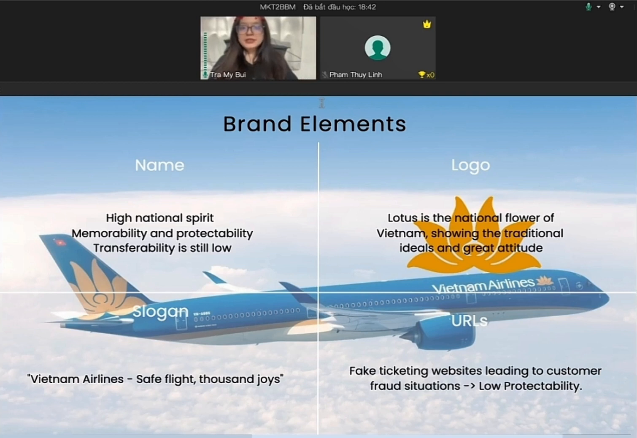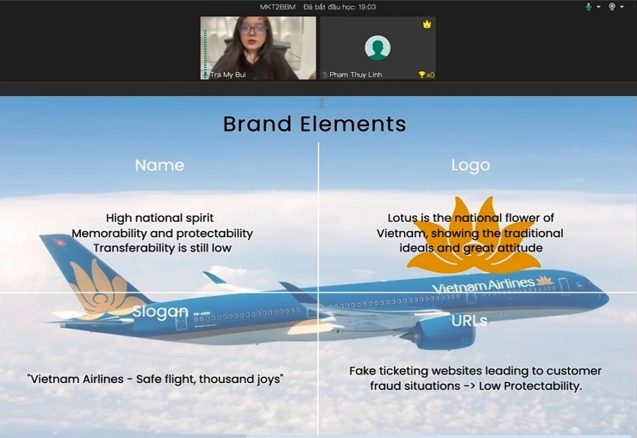Talking about the brand elements of Vietnam Airlines, taking the name of the country, Vietnam Airlines has the goal of showing high national spirit. The name goes with criteria of memorability and protectability so customers can easily identify the brand. However, the transferability of the name is still low due to the fact that it has the word airline in it.